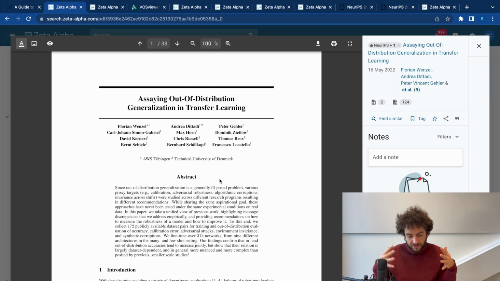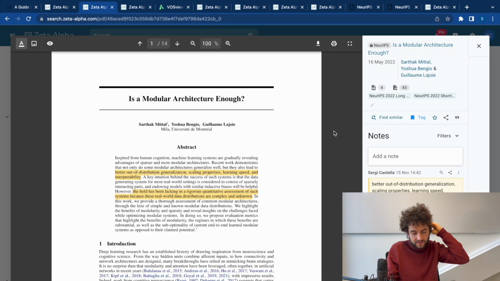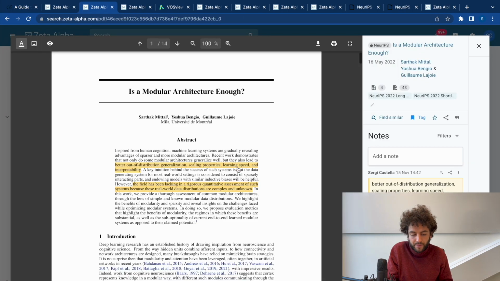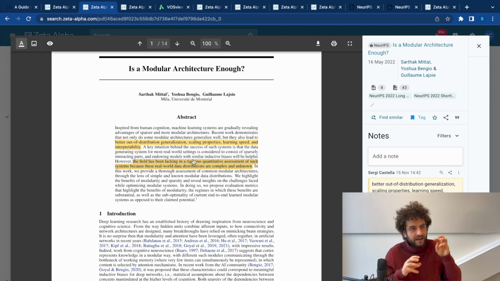So this paper tries to put a lot of that together and get some of that standardization. This is a modular architecture paper. It is also quite survey-ish, and proposes a new benchmark for this type of architecture that has modules that interact, not necessarily sparsely, but like independent models that interact in some way. The hand-wavy idea behind them is that they're going to learn more robust and disentangled representations that more closely capture the causal model of the world.